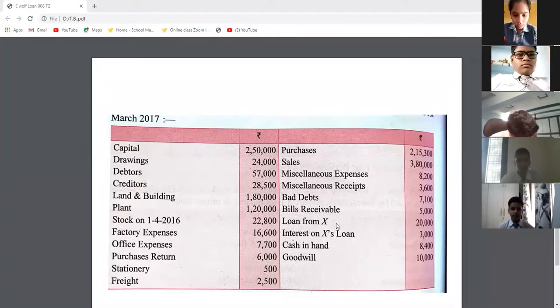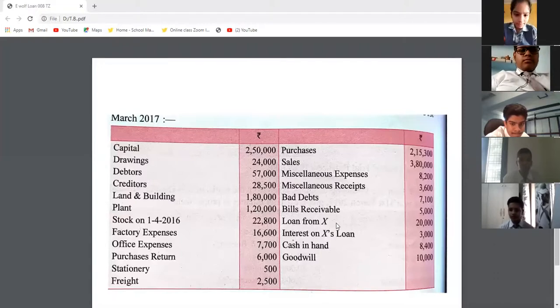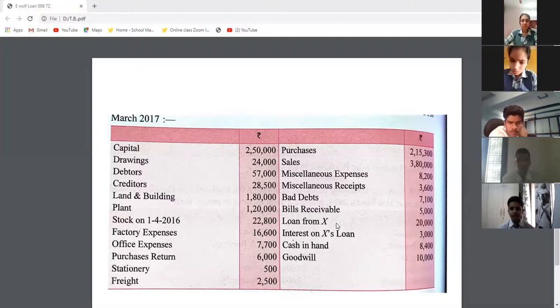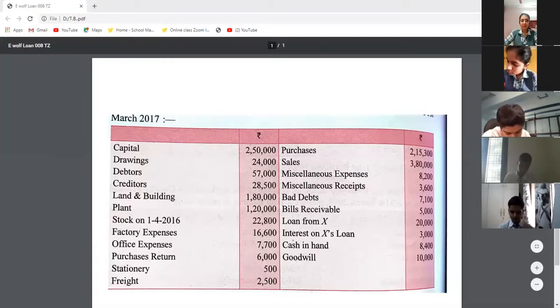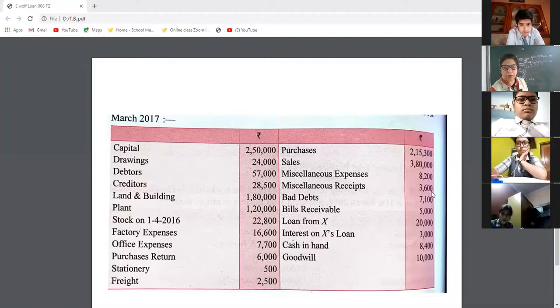Now next, cash in hand. Noel June, debit or credit? Credit. See, cash in hand is your asset, and all assets, you have cash, are debit. That will be your asset, so that asset will be a debit. Now, Anisha, goodwill. Debit. Goodwill is the asset of the business. That's why it is debit. So goodwill will be in the debit column.